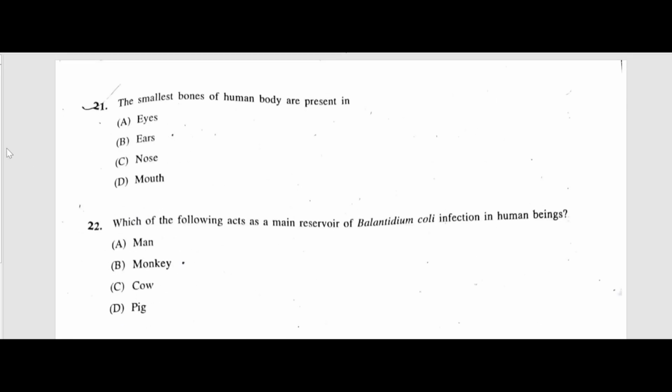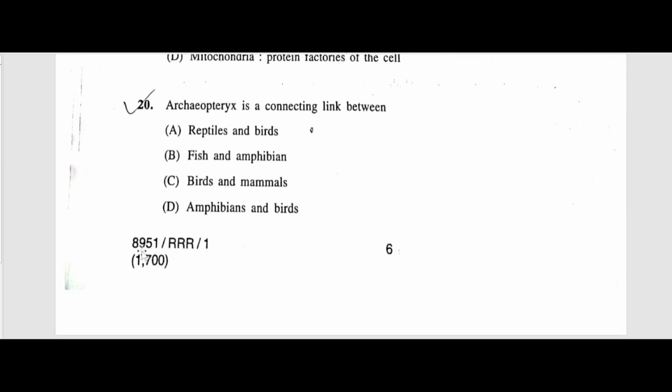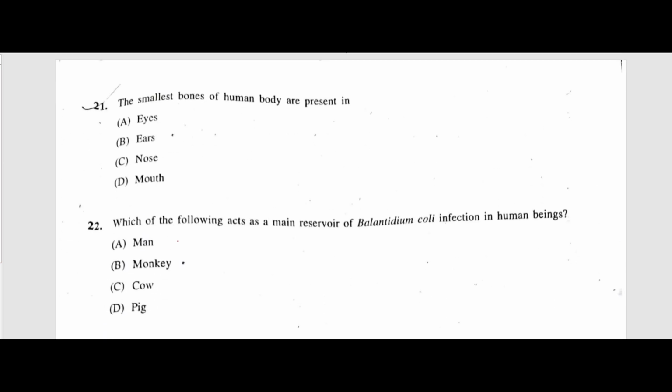Next question, Archaeopteryx is the connecting link between, the correct answer is reptiles and birds. It is extinct and it is a connecting link between reptiles and birds. The smallest bones of the human body are present in the ear: malleus, incus and stapes.